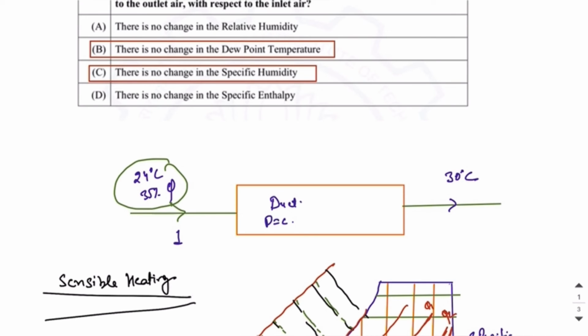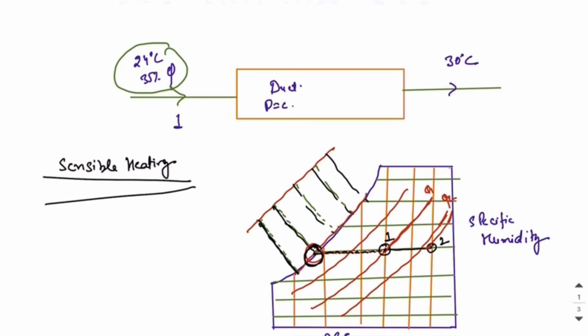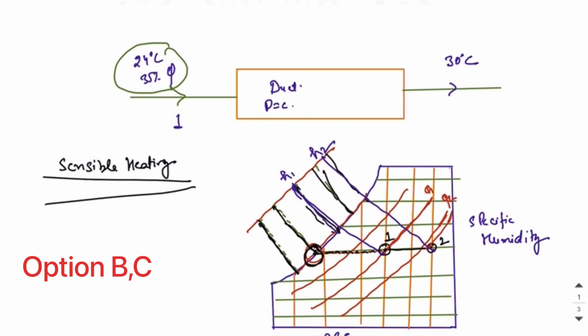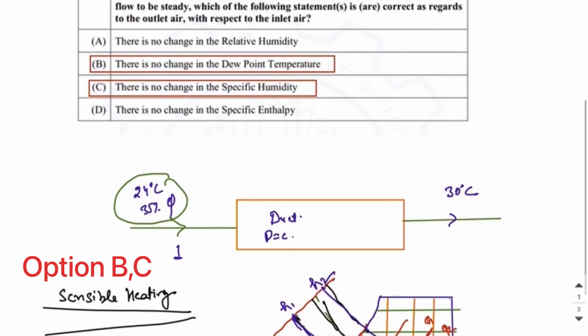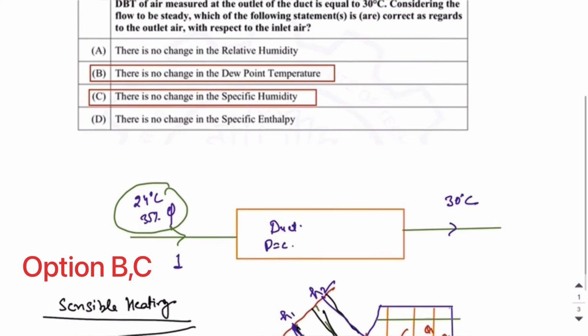Now we can see that these are the specific enthalpy lines, and this is the specific enthalpy line for state 1. So this is the line for state 2. I can see that enthalpy changes from H1 to H2. Hence option D is not the correct answer. So from the given options, option B and option C are the correct answers for this particular question.